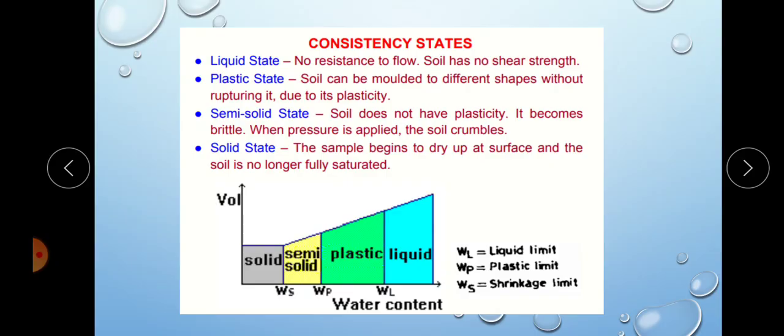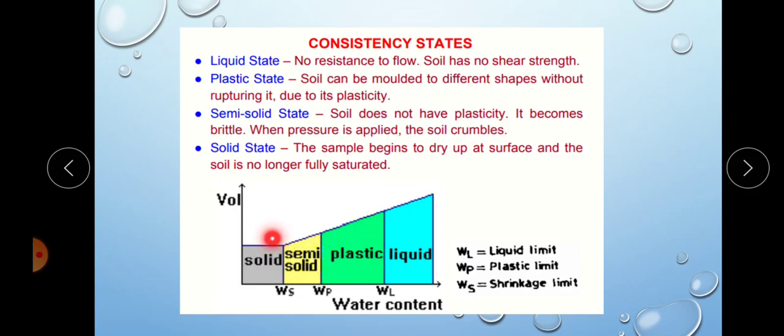Next is the semi-solid state. If we reduce the water content again, the soil reaches the semi-solid state, where the soil does not have plasticity and becomes brittle. When pressure is applied, the soil crumbles. Another importance of this state is that the volume of the soil decreases with a decrease in water content, till a stage is reached when further reduction of water content does not cause any reduction in volume. So the volume is constant after the semi-solid state.